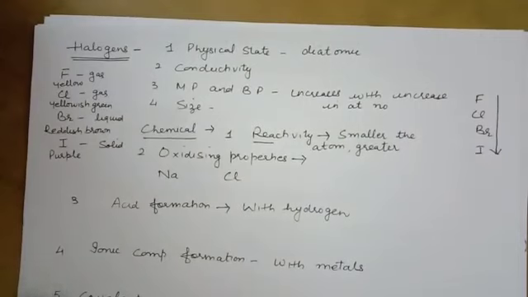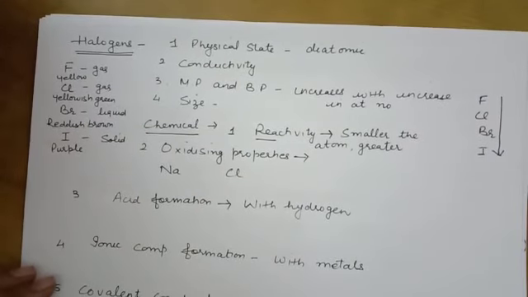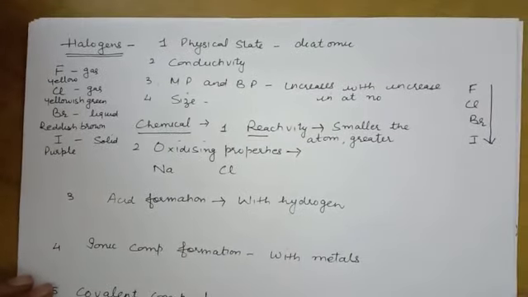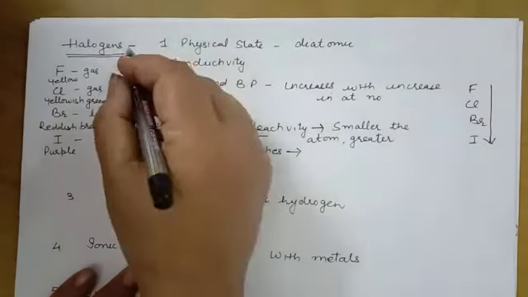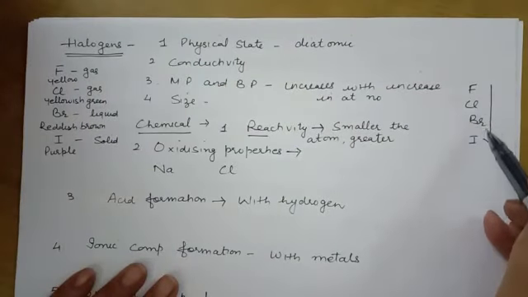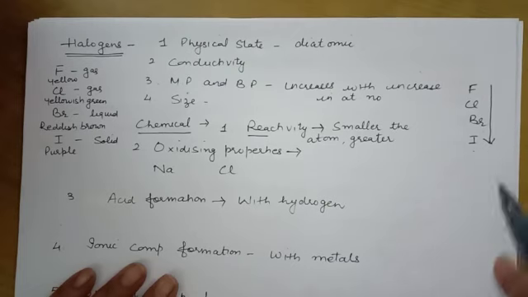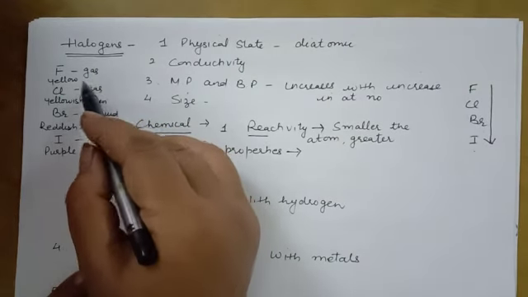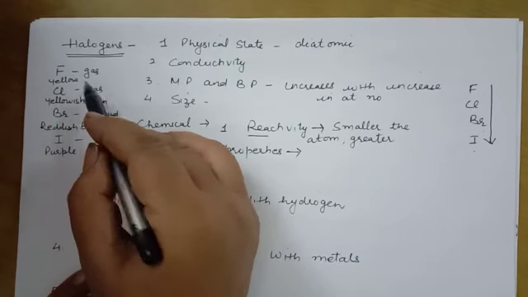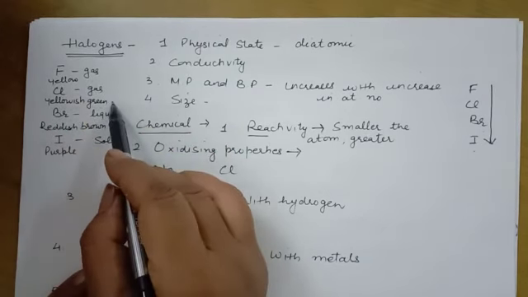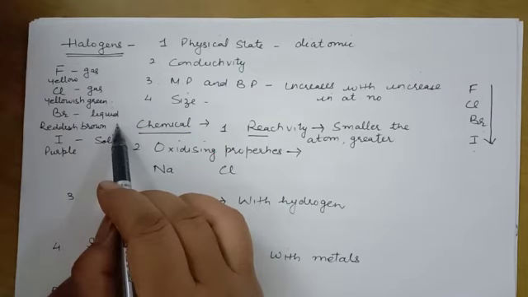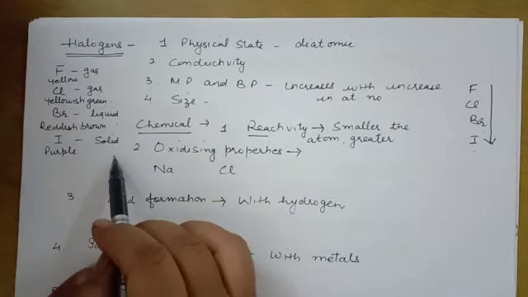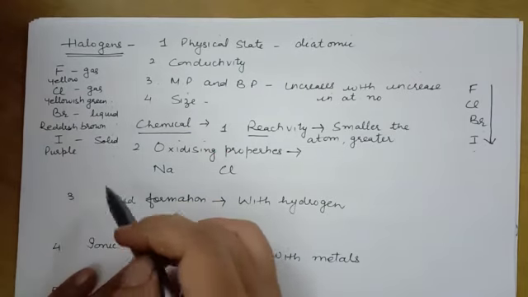Next important group is group 7A. We call all these elements halogens. So we have fluorine, chlorine, bromine and iodine. Now, they all are colored. Fluorine is a yellow gas. Chlorine is a yellowish green gas. Bromine is a reddish brown liquid, and iodine is a purple solid.